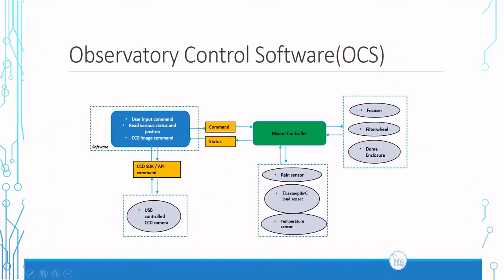The observatory control system also resides along with the TCS in the same user interface. Here, with the help of a master controller, we can connect to different subsystems like the focuser, filter wheel, dome enclosure, rain sensor, temperature sensor, etc. And we can also control a USB CCTV camera for robotic operation through the observatory control system.